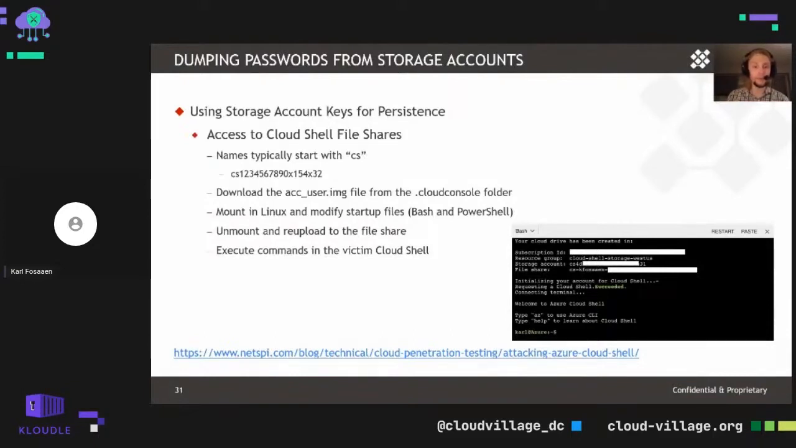Other recommendation there is those IMG files potentially contain sensitive files that maybe there's a setup script that's stored within Cloud Shell for that user. Definitely take a look at those files as well, as you might be able to pull out credentials there.